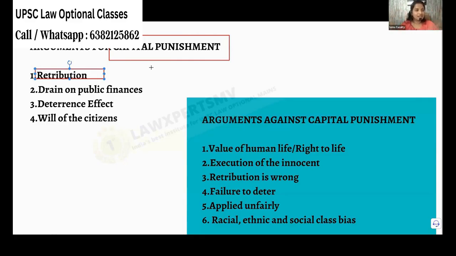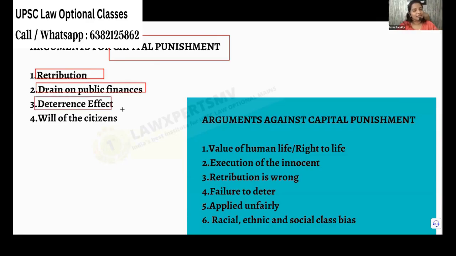He's a chain murderer, a serial killer, and you take him to jail, give him a lot of food, and take care of him. It is draining public finance. With that, you can feed others, right? Who don't have money. You can give midday meals. Already they're giving midday meals. They can give night meals also for the kids, right? So, draining public finances. Unwanted people, kill them. Get rid of them. They are telling.